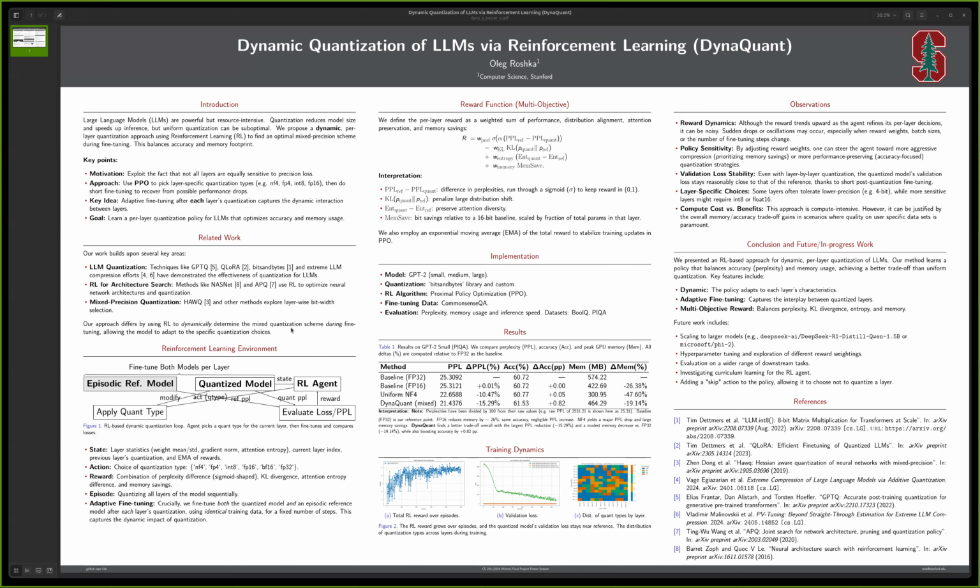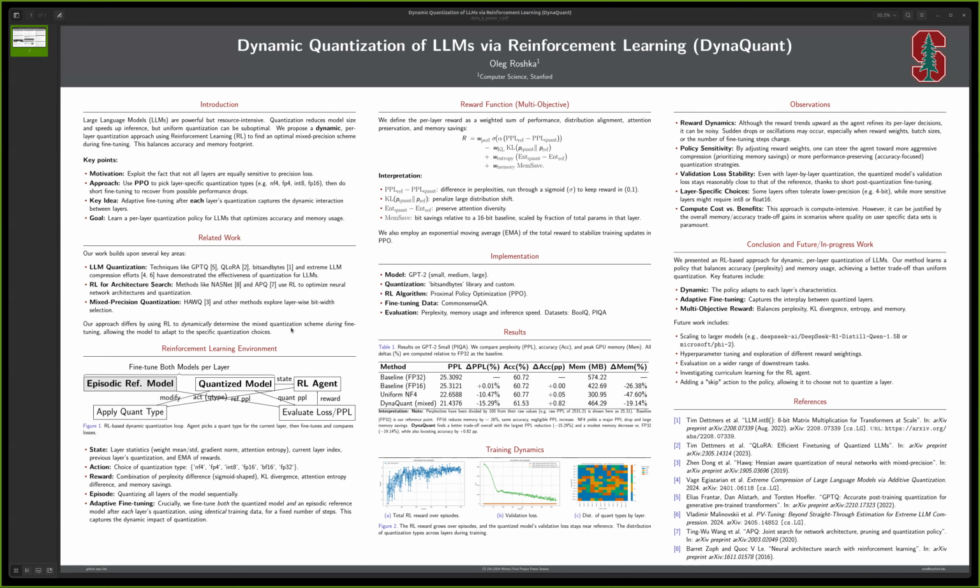Training dynamics plots show that RL rewards steadily improve over episodes, and the validation loss for the quantized model remains close to the reference model. One interesting heat map on the poster shows how over multiple episodes the agent tends to pick specific quantization types more frequently for certain layers. That suggests that the policy learns layer preferences. Having said that, that would depend heavily on reward weights.